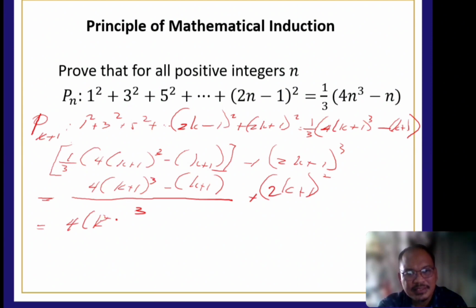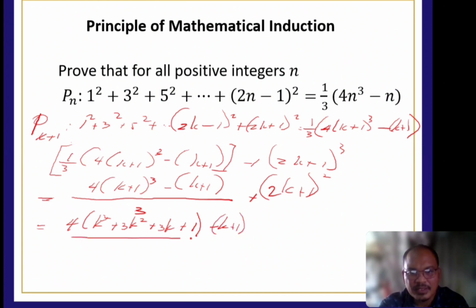Plus 3 times the square of the second term, plus 3 times the k plus the cube of the last term, 1. Okay. Minus k plus 1 all over 3 plus 2k plus 1 squared.